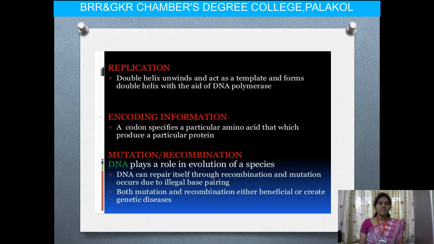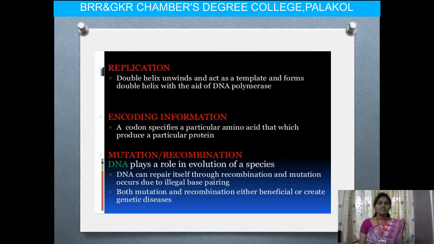The next one is mutations and recombinations. First we have to know what is meant by mutation. A sudden heritable change in an organism is called a mutation. The next one is recombination. The combination of two different molecules, or the same molecules having different characters, is called recombination.